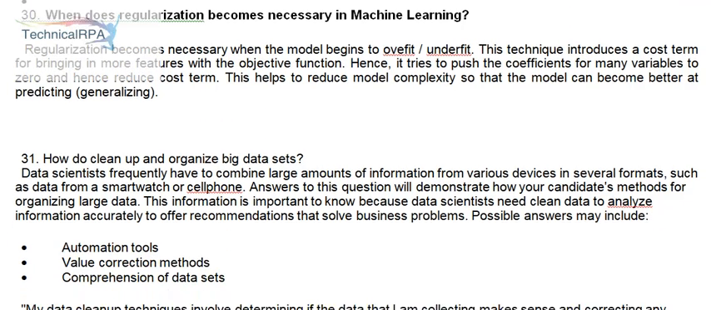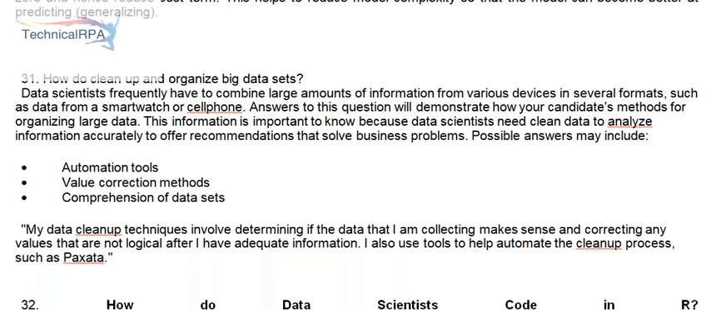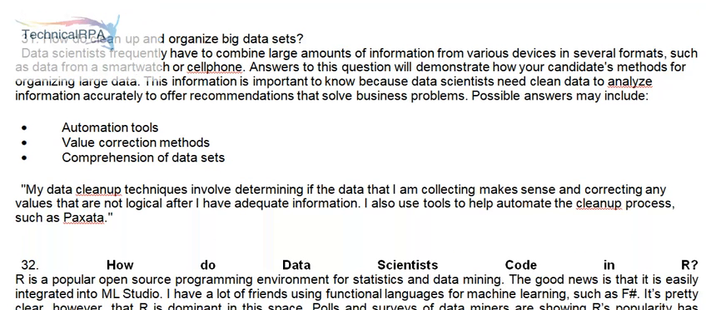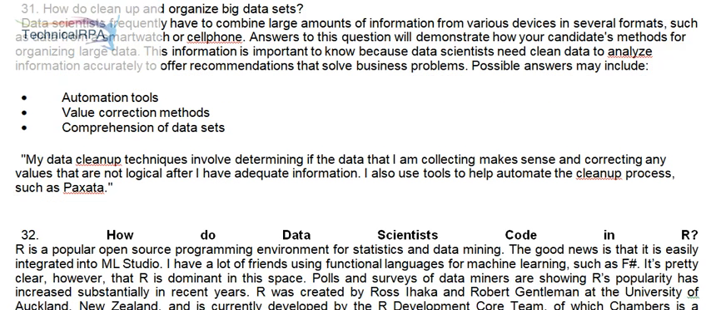31. How do you clean up and organize big data sets? Data scientists frequently have to combine large amounts of information from various devices in several formats, such as data from a smartwatch or cell phone. Answers to this question will demonstrate your candidate's methods for organizing large data. This information is important to know because data scientists need clean data to analyze information accurately to offer recommendations that solve business problems. Possible answers may include automation tools,